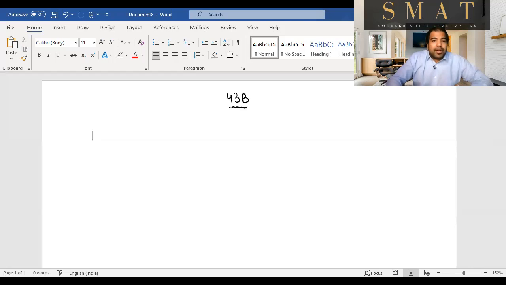And that's how we'll remember it, guys. B is for between. It comes in between and it puts a huge tree. Why is it a huge tree? Because it's spelled like TREEEI. It puts a huge tree in between and it says that these expenditures which are listed down in TREEEI will be allowed to you as a deduction. You're doing a business, you will get a deduction, but only and only if you make the payment. By when do you need to make the payment? We'll understand. But first, let's see what are the expenditures.